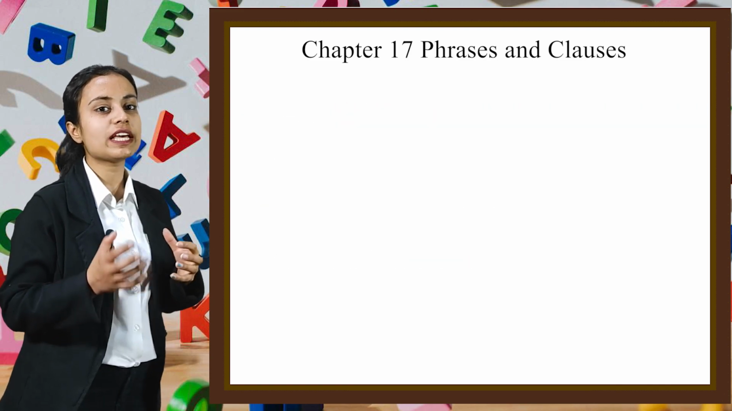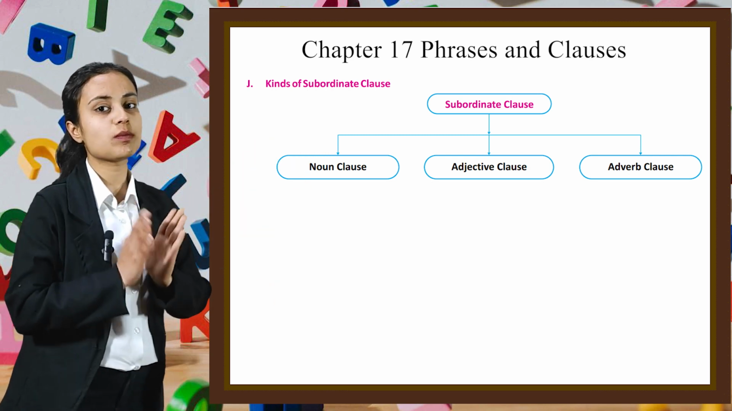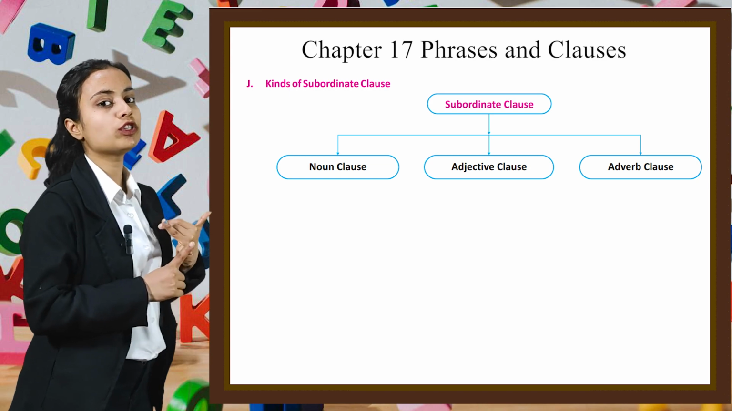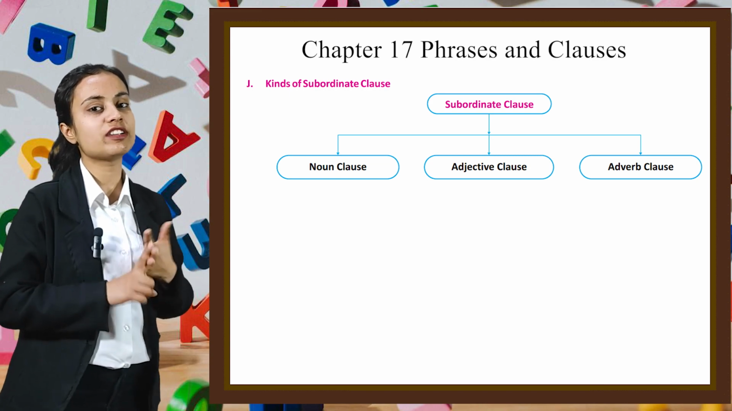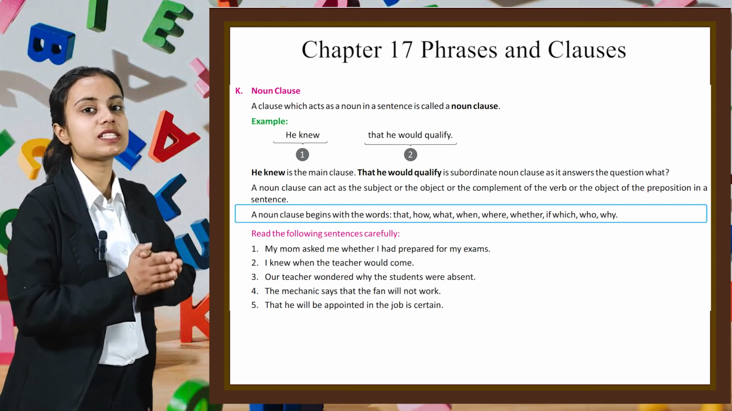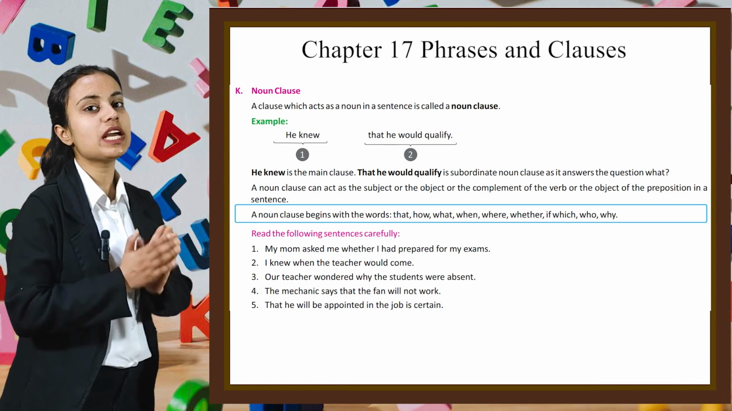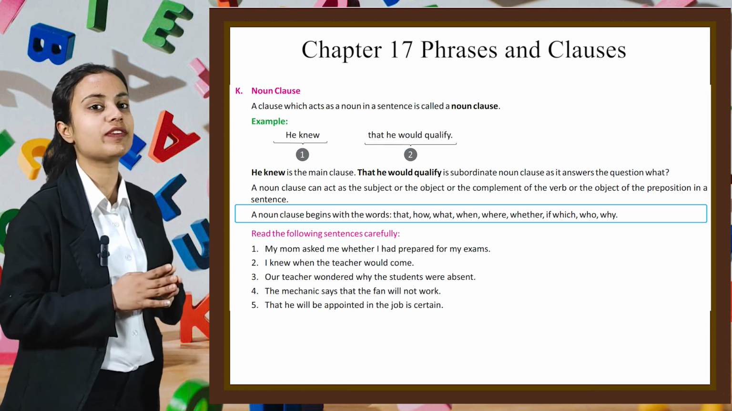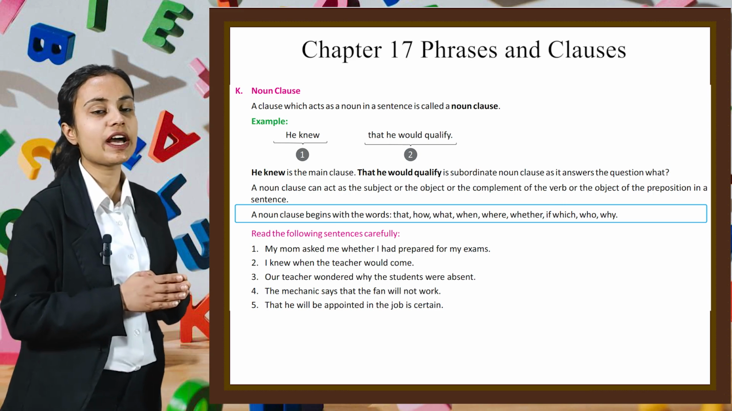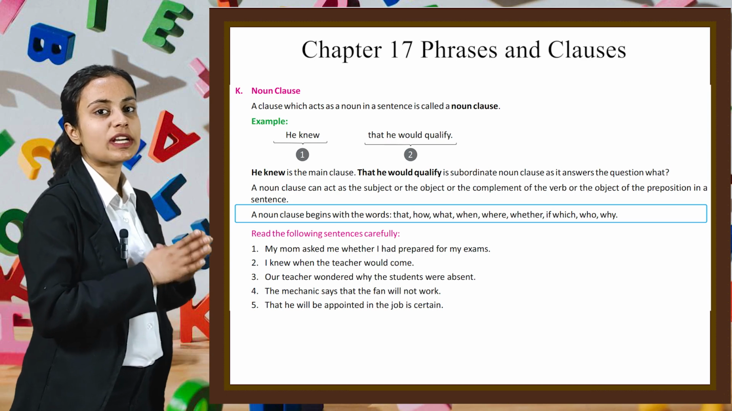Let's move on to the next topic, which is kinds of subordinate clause. Now, subordinate clauses are of three main kinds, which are noun clause, adjective clause, and adverb clause. Now, noun clause. A clause which acts as a noun in a sentence is called a noun clause. For example, he knew that he would qualify. He knew is the main clause. That he would qualify is the subordinate noun clause as it answers the question what.